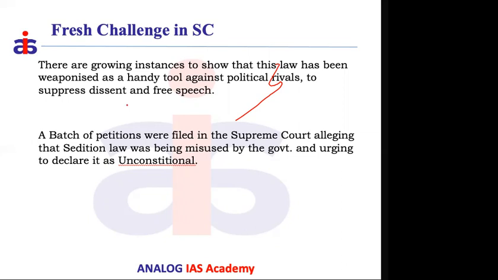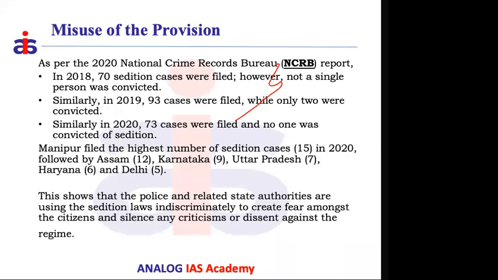So as the misuse of this law increased recently, some people filed a case in the Supreme Court, and the Supreme Court started looking into whether this law is necessary in the present context. First, let's see how that misuse is happening. Simply go by the records officially maintained by the government itself, the National Crime Records Bureau, maintained by the Ministry of Home Affairs.